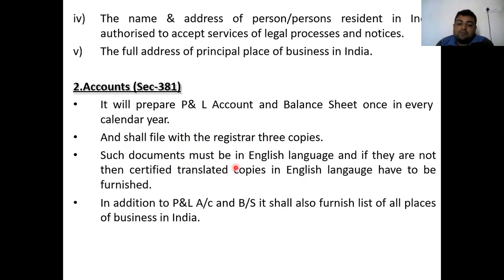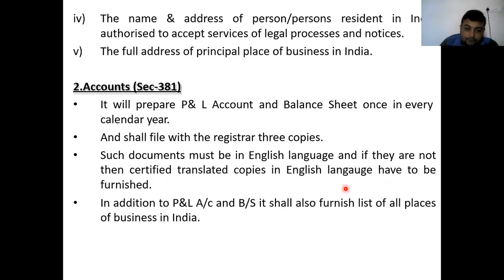Next, such documents must be in English language. If they are not, then certified translated copies in English language have to be furnished. Now again the clause is the same as in the above clause, that is regarding the registration of the documents. If the accounts prepared by the company are not in English, then again certified copies of these accounts in English language are to be submitted to the ROC, that is the registrar of company, and 3 attested copies. If they are not in English, then 3 translated attested copies in English language have to be submitted to the registrar of the company.